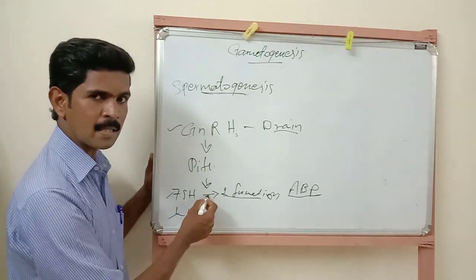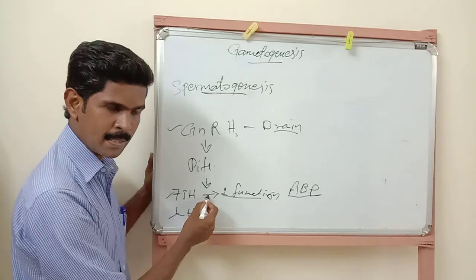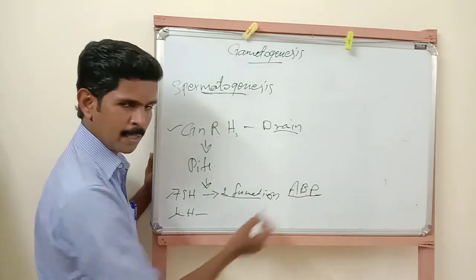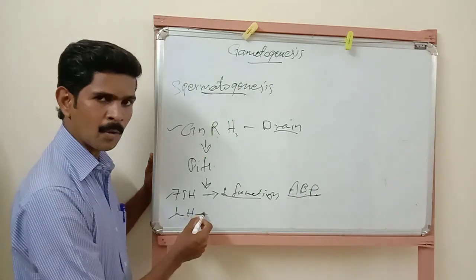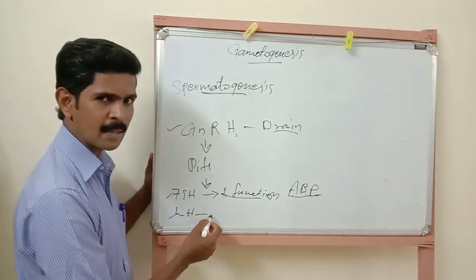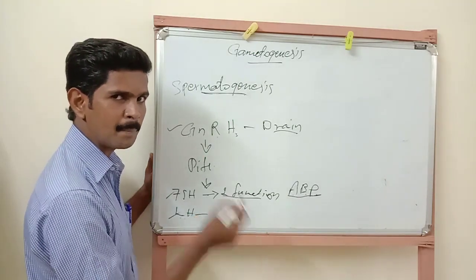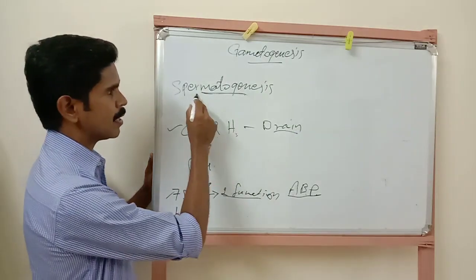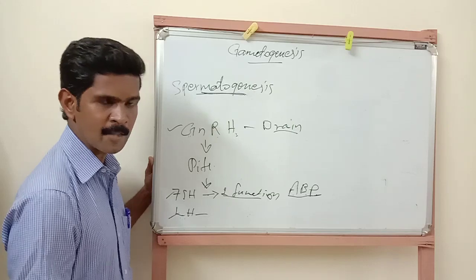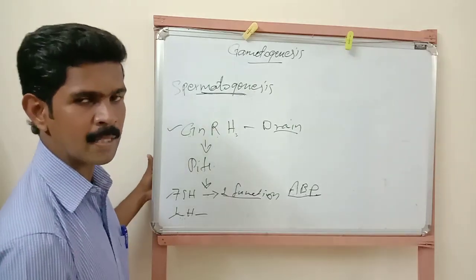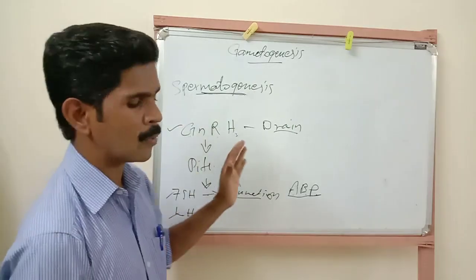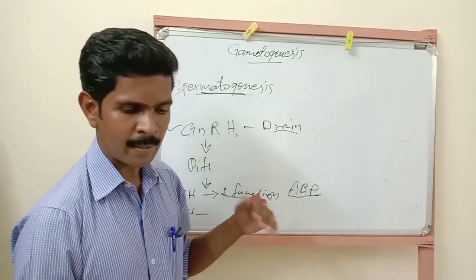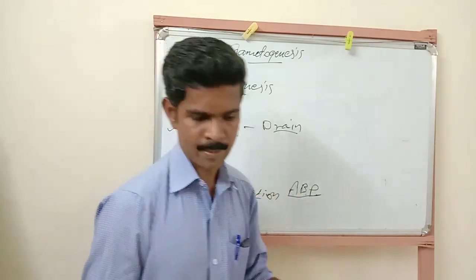FSH is responsible for the growth of the testes, and it also produces the androgen binding protein. The luteinizing hormone acts on the Leydig cells, and immediately the Leydig cells produce the male sex hormone testosterone. So testosterone also plays a very important role in the spermatogenesis process. Understand, my dear students? I hope you all understood the spermatogenesis process. Okay. Next we are going to study oogenesis.